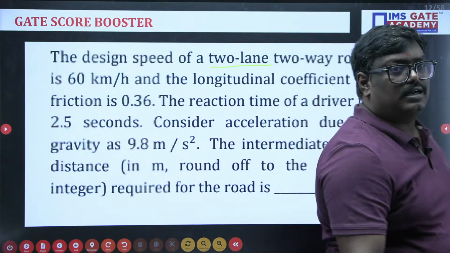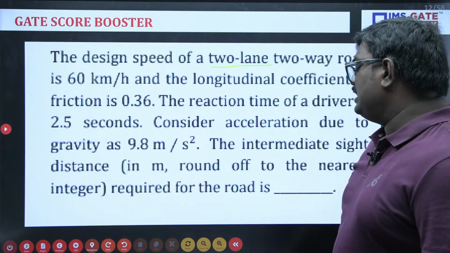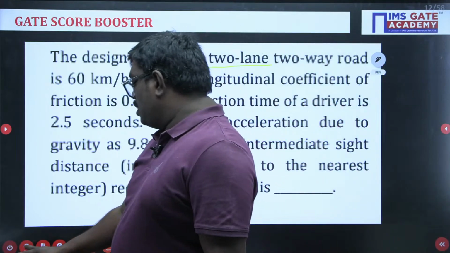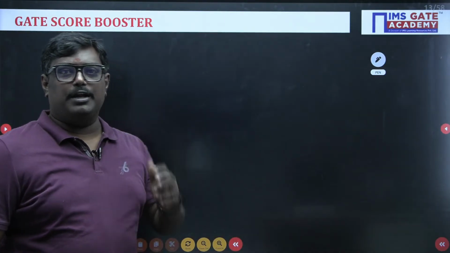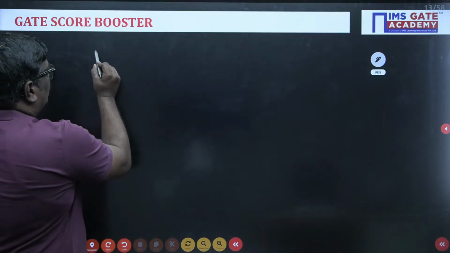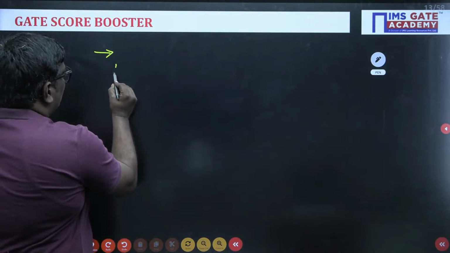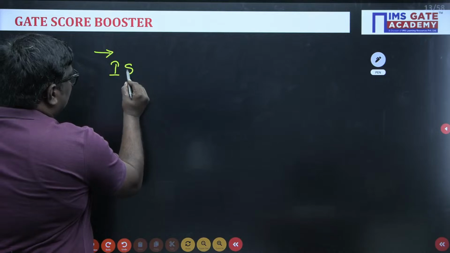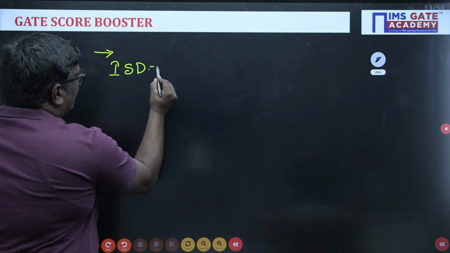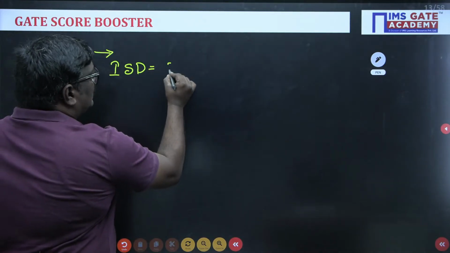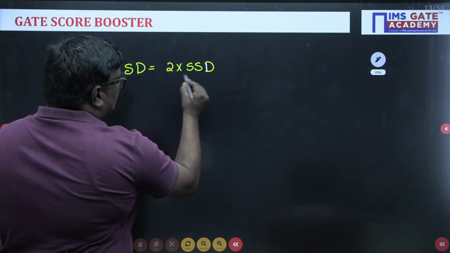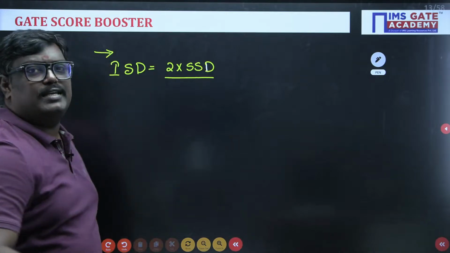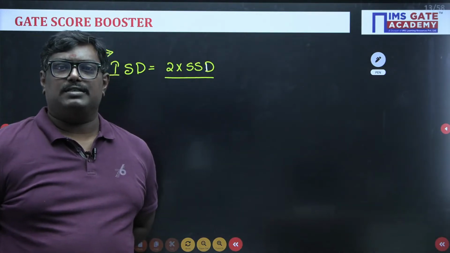Okay, students, let us see. They are asking the intermediate sight distance. Now, first of all, very good, Kushbu Patel, very good answer. What I would like to tell you here is intermediate sight distance is defined as twice the stopping sight distance.